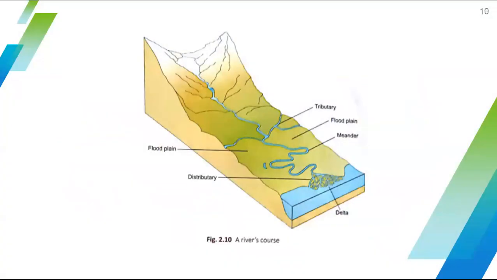And a river course is also shown in Figure 2.10. In that figure, the delta is already shown. That means distributaries together form a delta. The water flow starts from the mountain and reaches the floodplain. Before that, tributaries are forming, and the floodplain forms after. Then meanders are also there, then distributaries and delta. All these features are shown in this figure.